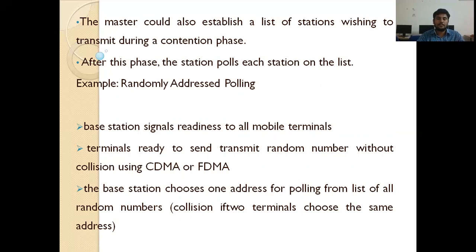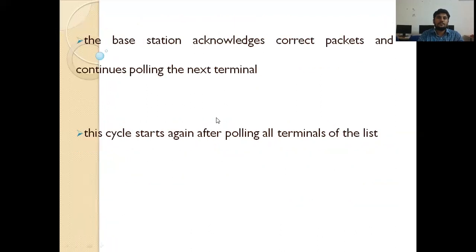In CDMA a code is allocated, in FDMA some frequency is allocated for that particular channel, so collision does not occur. The base station chooses one address for polling from the list of all random numbers, acknowledges the correct packet and continues polling the next terminal. This cycle starts again after polling all terminals of the list.